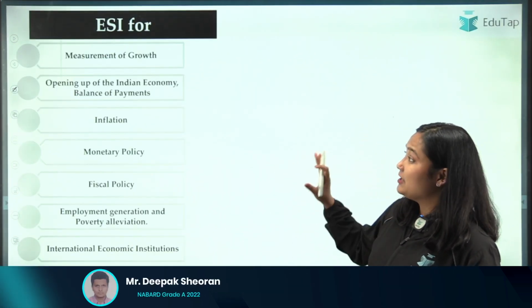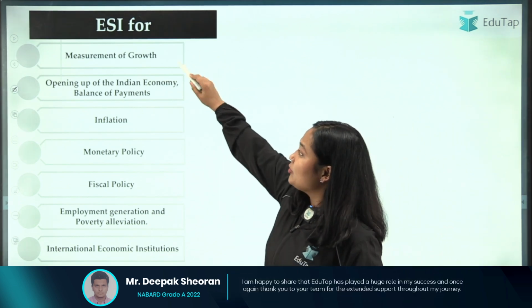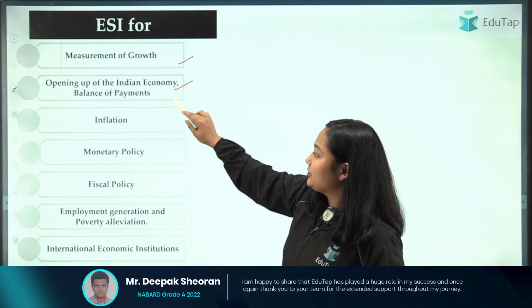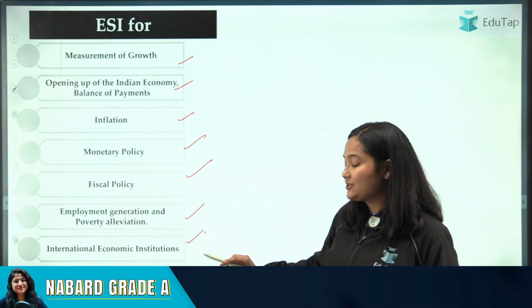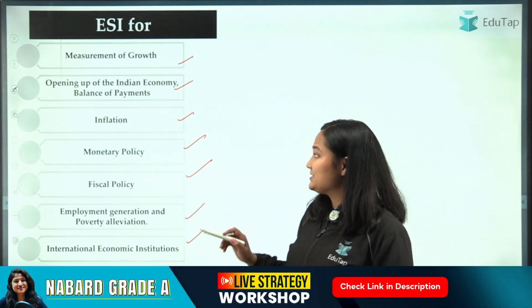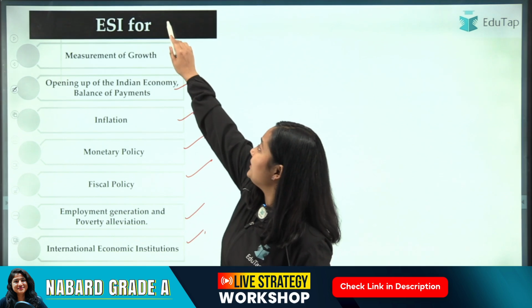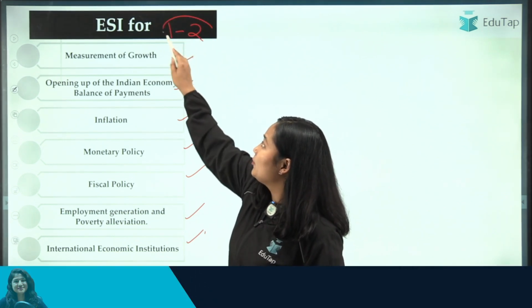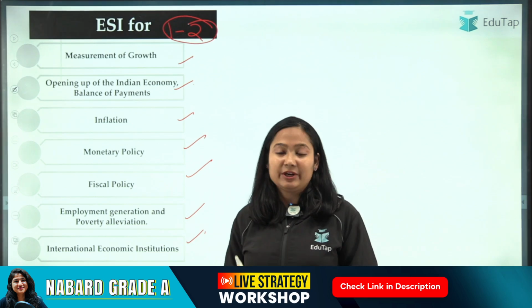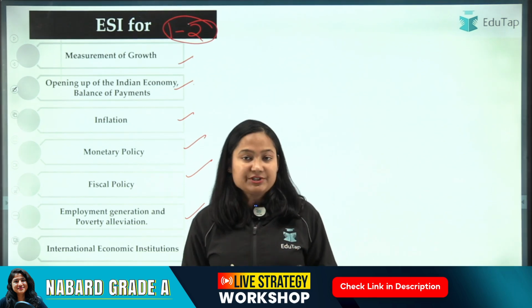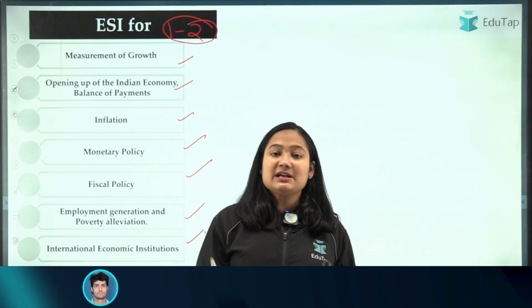So here we have for phase 1. You can go for measurement of growth, opening up of Indian economy, inflation, monetary policy, fiscal policy, employment generation, and international economic institution. So these chapters are relevant for both phase 1 and phase 2. So for both these are very relevant. But particularly if I talk about the phase 1 में ESI static के questions are very less, but they are sometimes asked from the different topic.